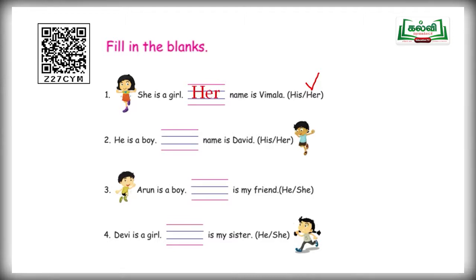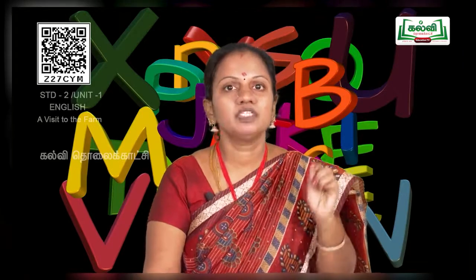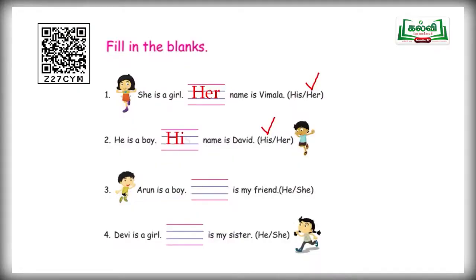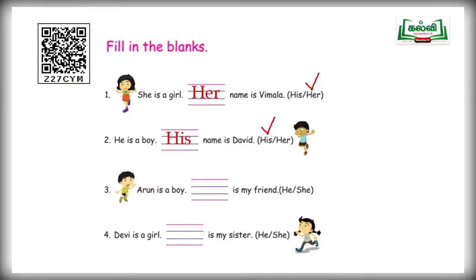And next one. He is a boy. Dash name is David. And your two options are his and her. He. What is the meaning for he? Avan. Very good children. His name is David. And your third question. Arun is a boy. Dash is my friend. So your two options are he and she. He. Arun is a boy. He is my friend. H-E.